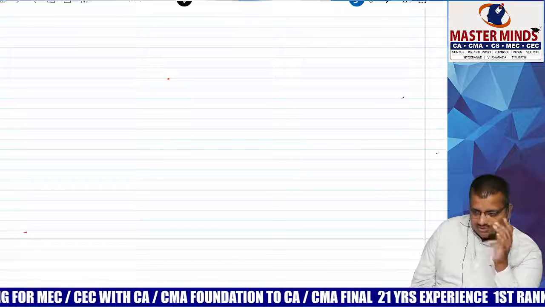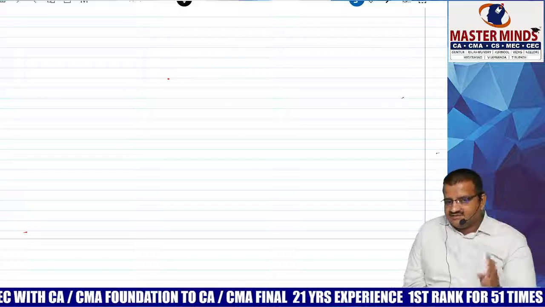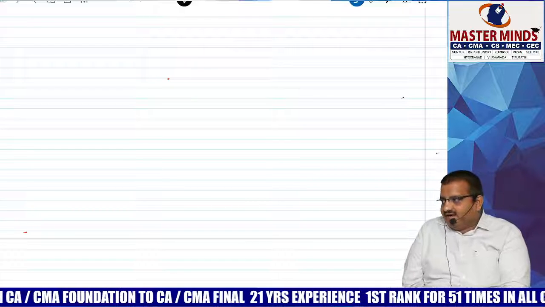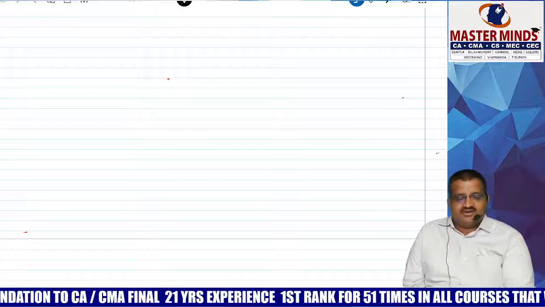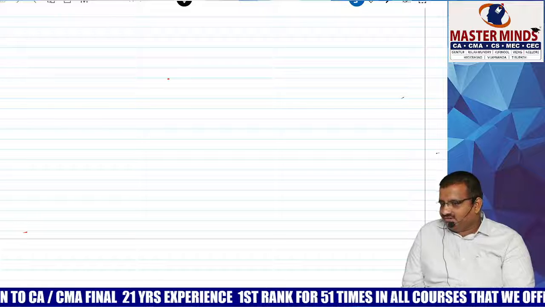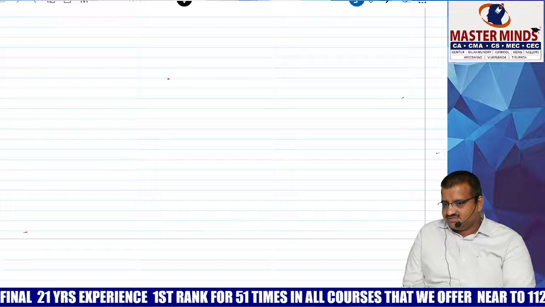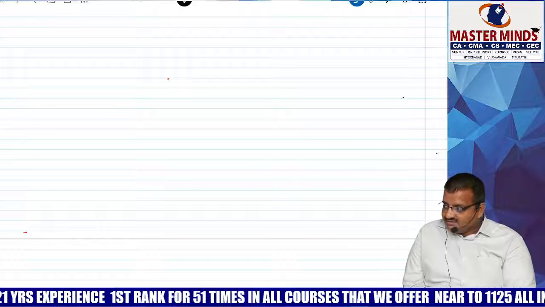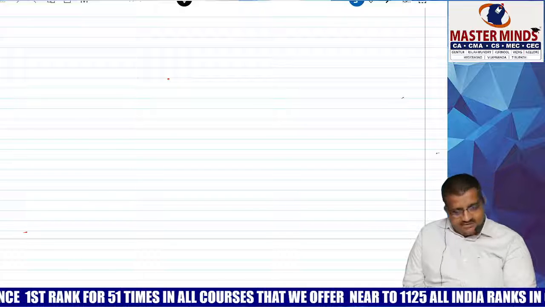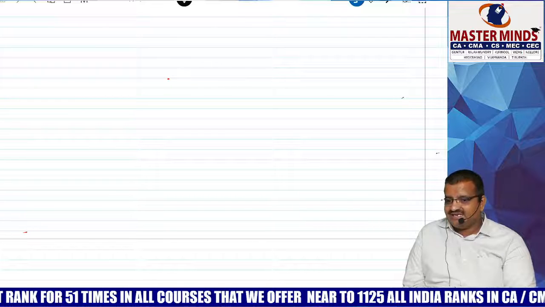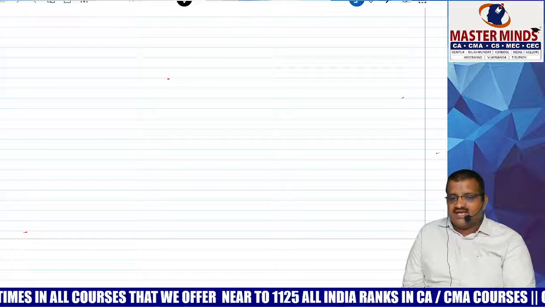I will ask questions in question and answer mode. Tell me the answer. Number 1, casual income: what is the tax rate? 30%. Under which head is it taxable? IFOS. What if I do it regularly? Morning get up, have tea and go to the horse course and participate in that. Tell me the answer. Regularly means a different provision, right? No. Even though you do it regularly, it is covered under IFOS only, because the charging section clearly specifies that it is covered under IFOS. Correct? Yes. Casual income, 30%.